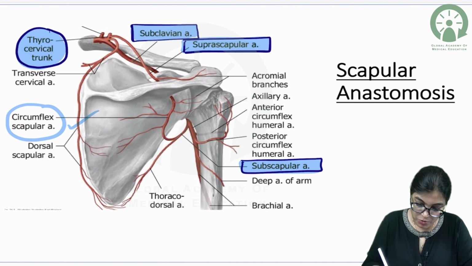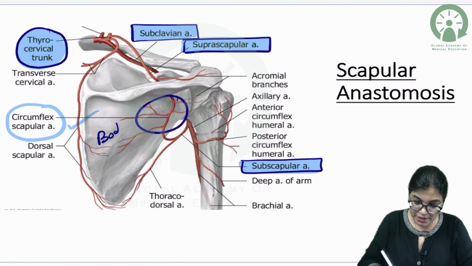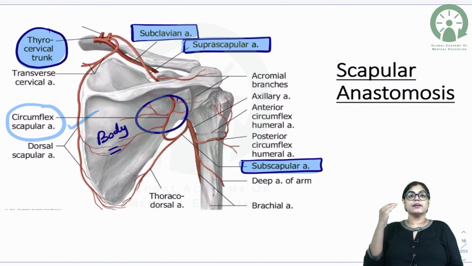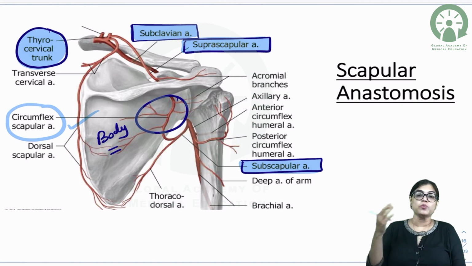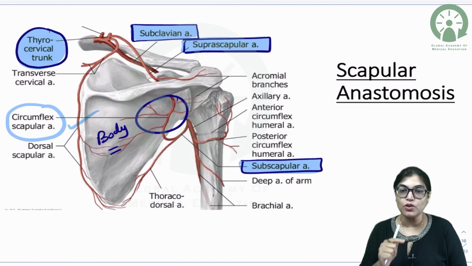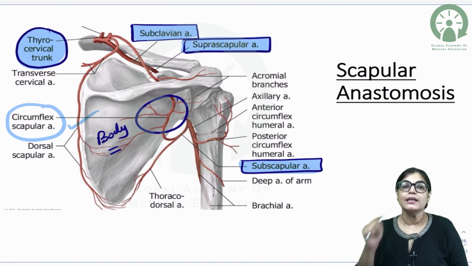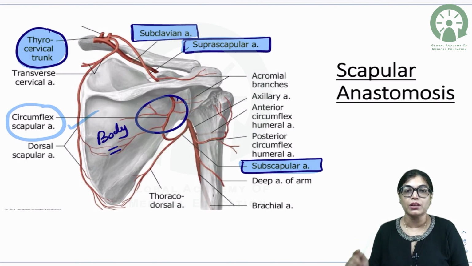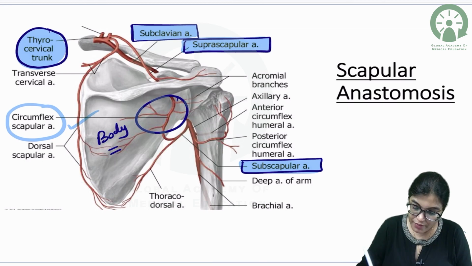So, this is the anastomosis which is taking place around the body of the scapula between the circumflex scapular and that of the suprascapular artery. Suprascapular artery is a branch of the thyrocervical trunk, which is again a branch of the first part of the subclavian artery. Circumflex scapular is a branch of the subscapular artery, which is a branch of the third part of the axillary artery.